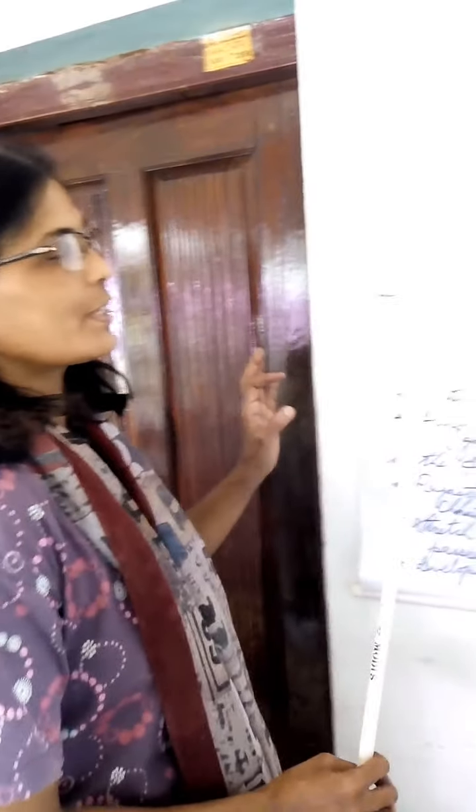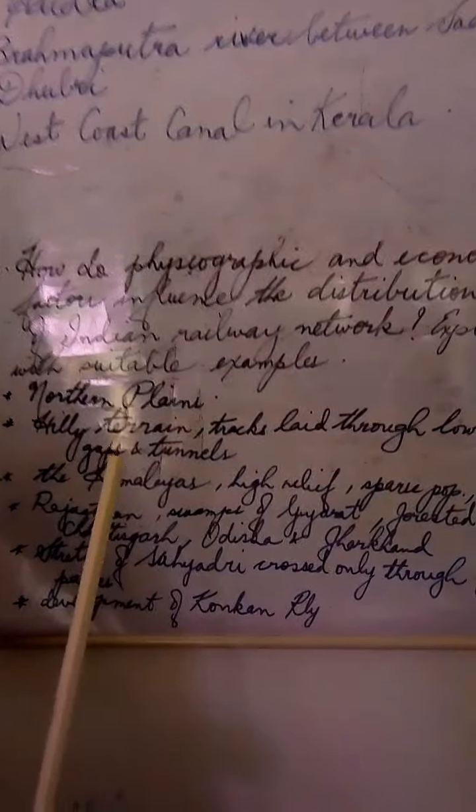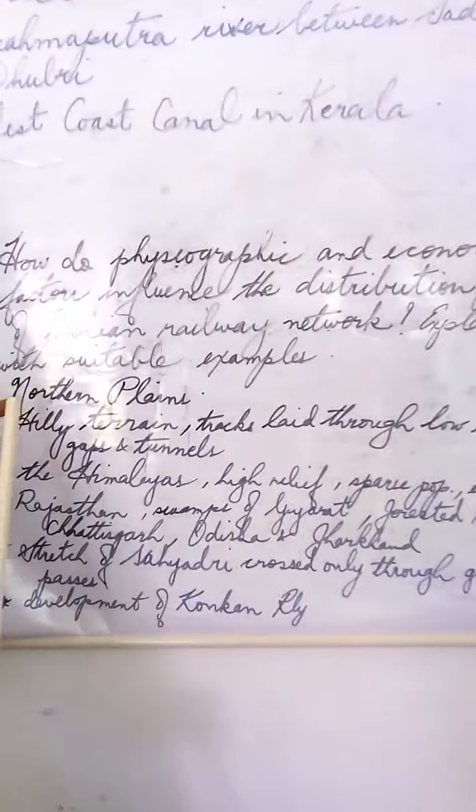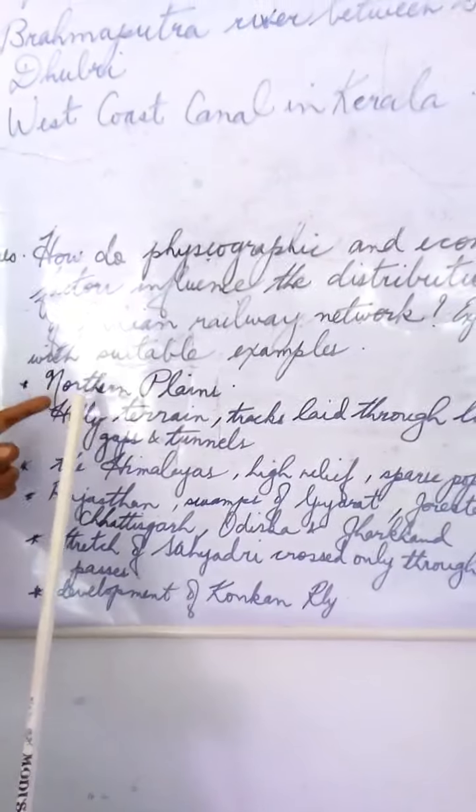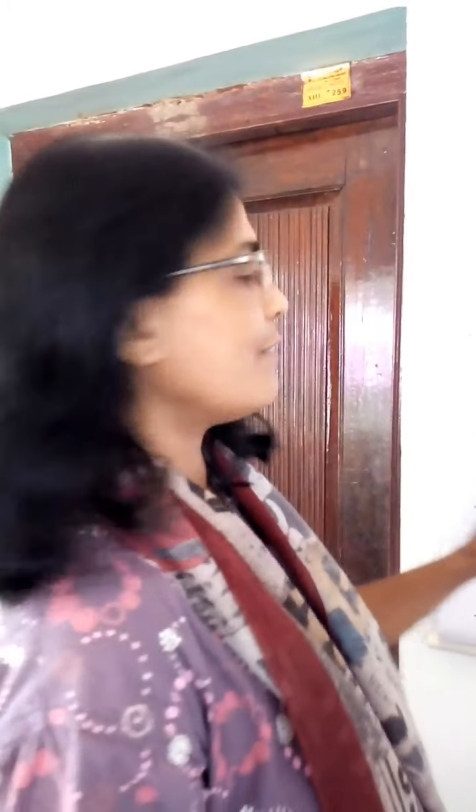Welcome children. Let's continue the answer to the question: what physiographic factors and economic factors are responsible for the construction of railways, the railway network? I'll start off by telling about the northern plains. You know that the northern plains are a very vast area. It is densely populated, so it provides favorable conditions for setting in the railway tracks.